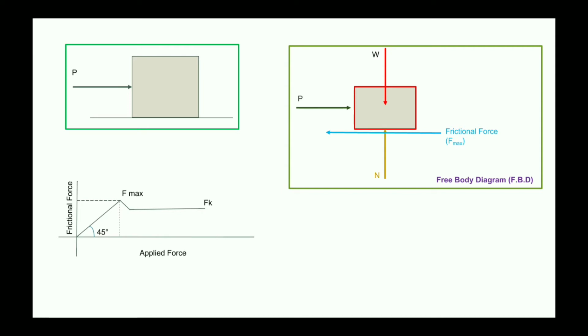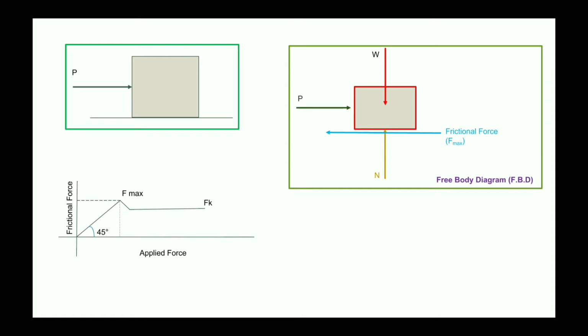In the graph given below, you can observe the applied force and the frictional force. As we apply force, the object will not move until we overcome the limiting frictional force or the static frictional force value. So the graph is seen to increase at 45 degrees.